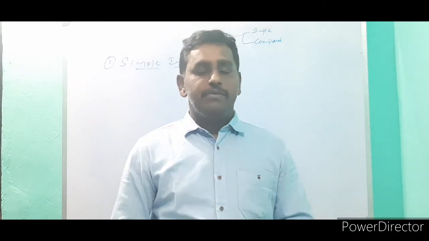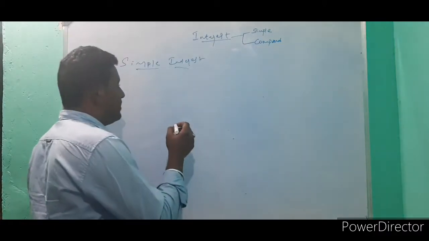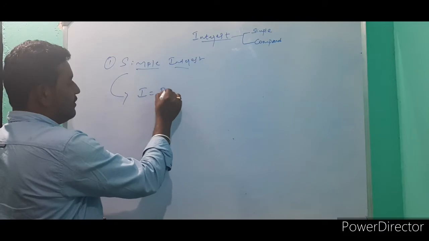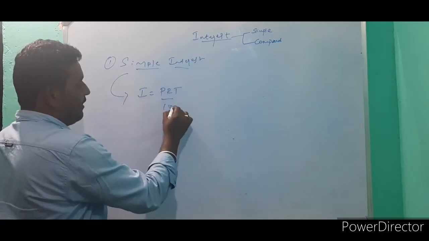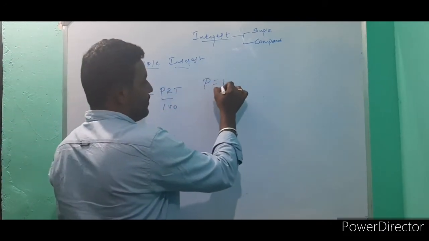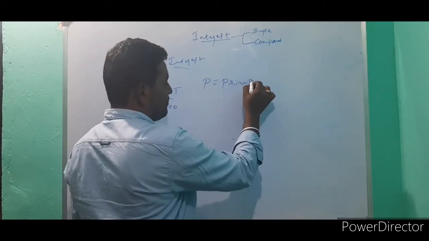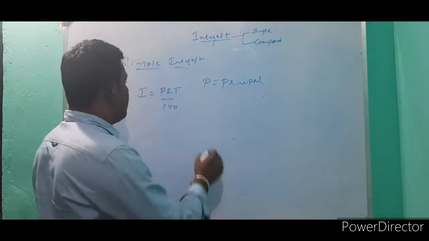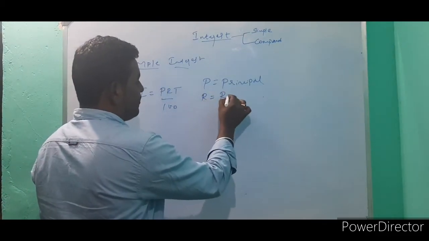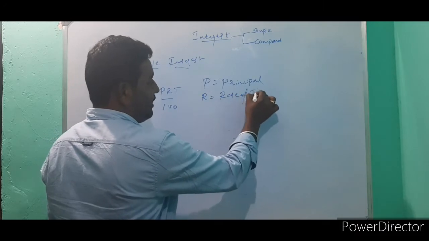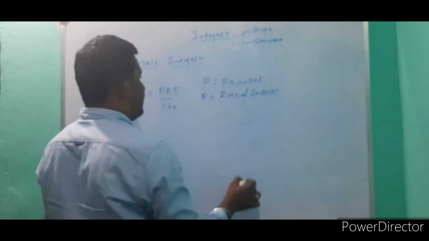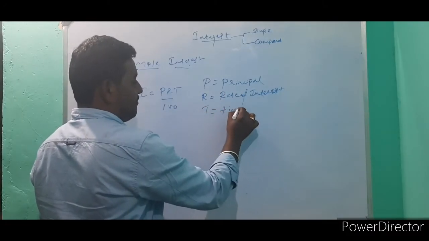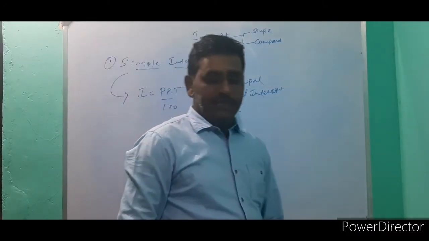So what is the formula? First we have to find the formula for simple interest. I is equal to PRT divided by 100, where P is principal amount, R is rate of interest, and T is time.